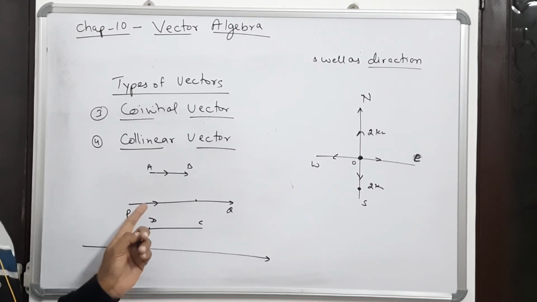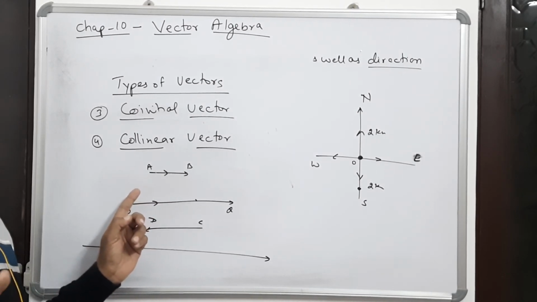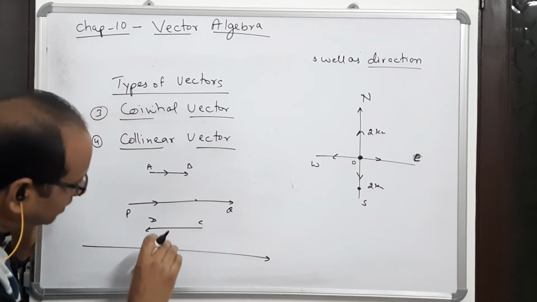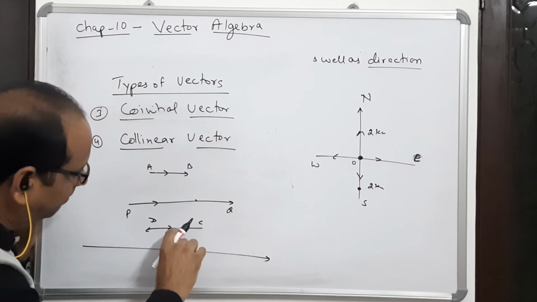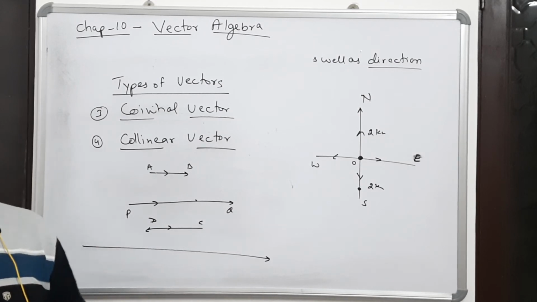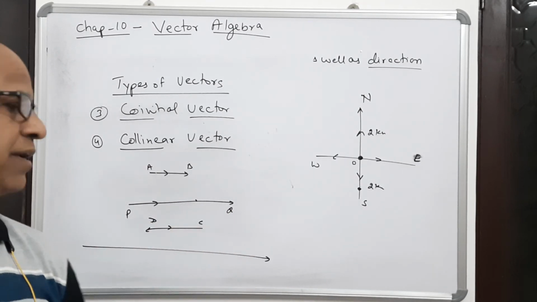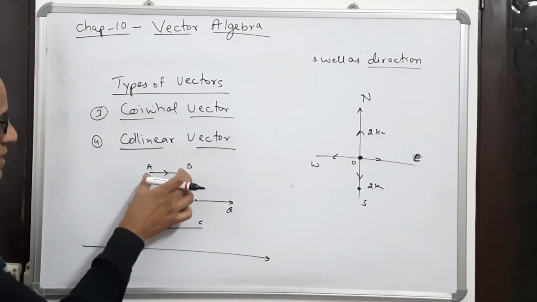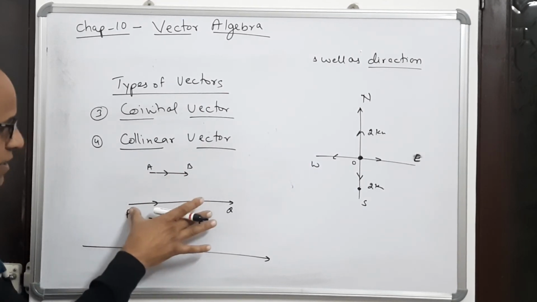Please don't get confused here. Co-linear का मतलब points में क्या होता है? All are in one straight line. But here the concept is that they are parallel. They are parallel to the same line, irrespective of their magnitude as well as their direction. You see, the magnitude of this one is less in comparison to this.